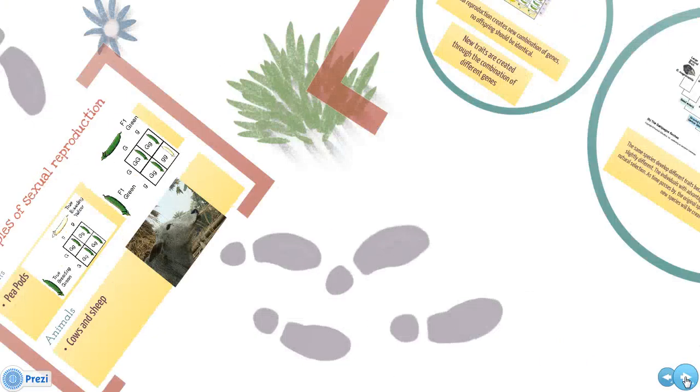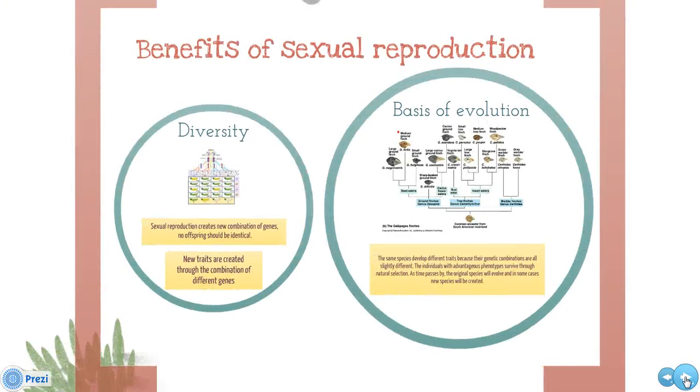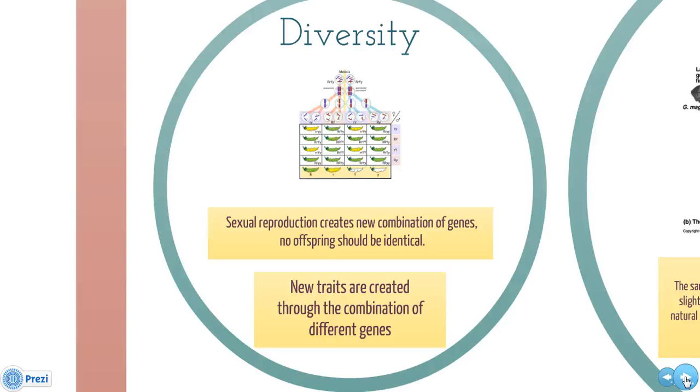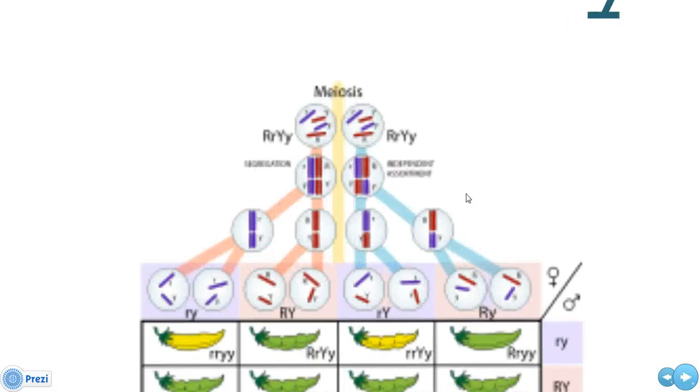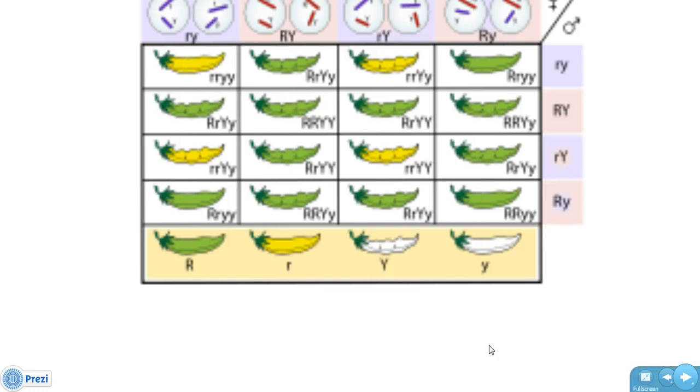There are a lot of benefits of sexual reproduction. Diversity is one of the results of sexual reproduction. Over here, two pea pods go through meiosis. The male and female gametes meet and produce new zygotes. Many possible combinations of the genetic information in the offspring are shown here.